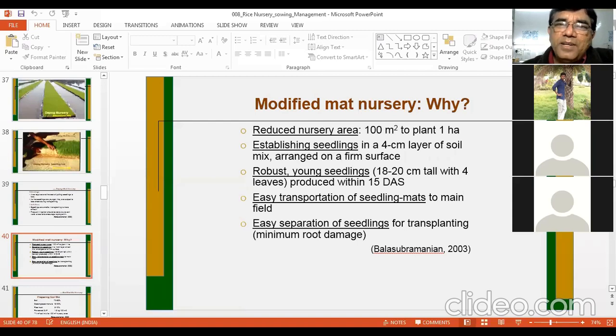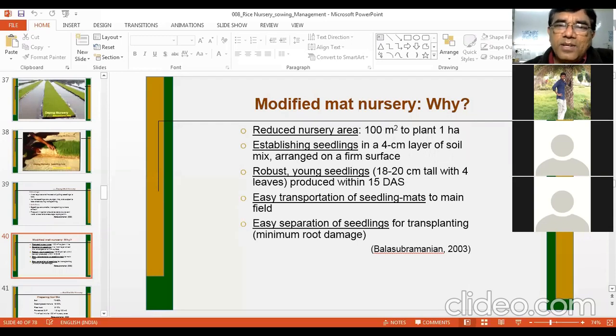There is one term, integrated crop management, where you employ the best or good agricultural practices or best management practices to grow the crop. Best management practices for nutrient management is integrated nutrient management, for pests, integrated pest management, and likewise integrated weed management, and so on. Those practices plus crop rotations and taking the best seed make your ICM, integrated crop management. So this modified mat nursery is suggested for integrated crop management.